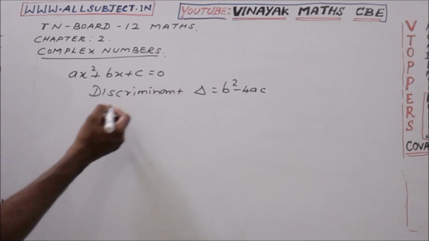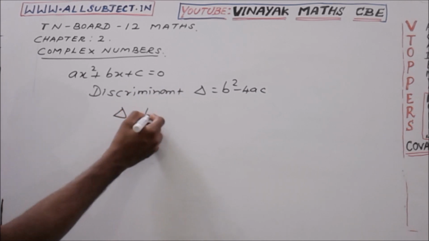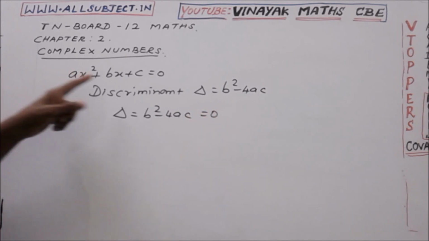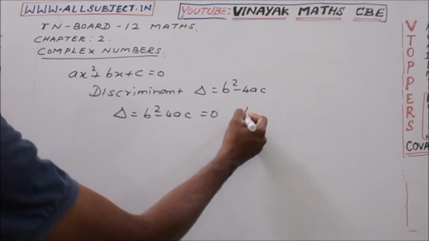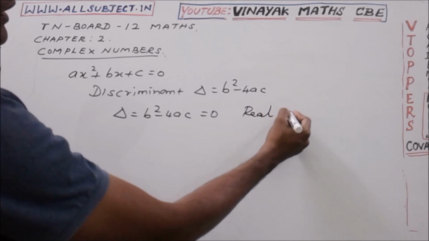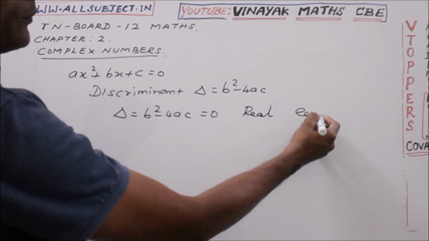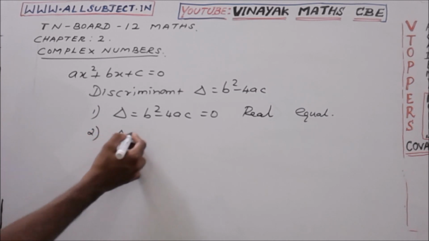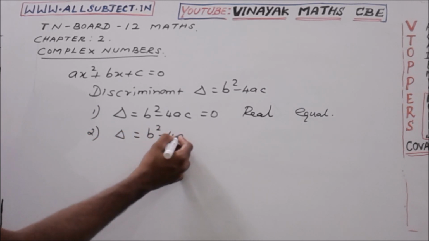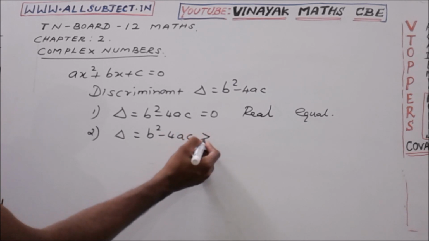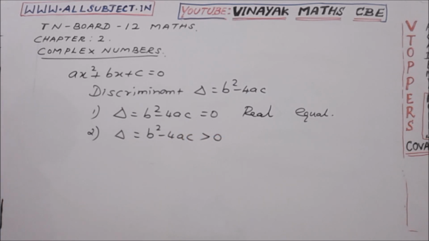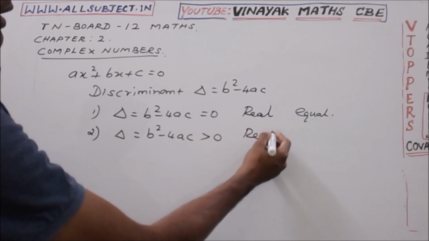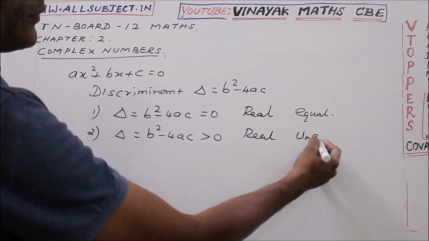If the discriminant delta, that is b square minus 4ac, is equal to 0, its roots are real and equal. In the second case, delta, b square minus 4ac, is greater than 0, a positive value, and the roots are real and unequal.